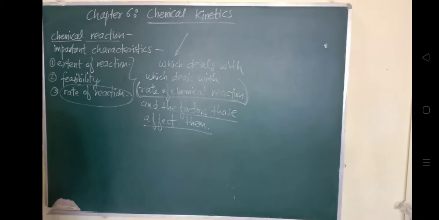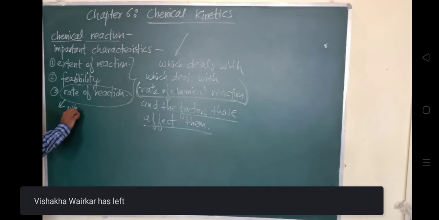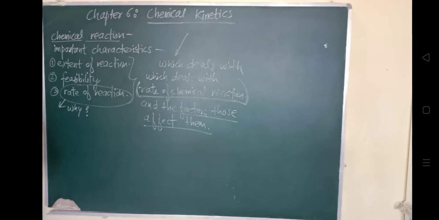A chemist wants to know the rate of reaction for a different reason. Now, for what reason do we want to understand the rate of reaction? The study of reaction rates helps us to predict how rapidly the reaction approaches the equilibrium conditions. Now, why do we need to study this? Why do we need to study the rate of reaction?